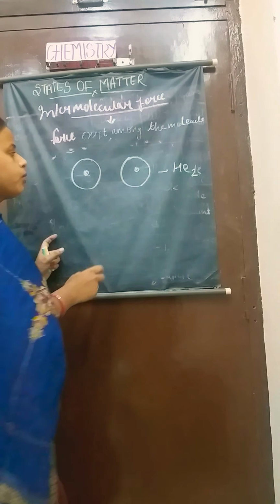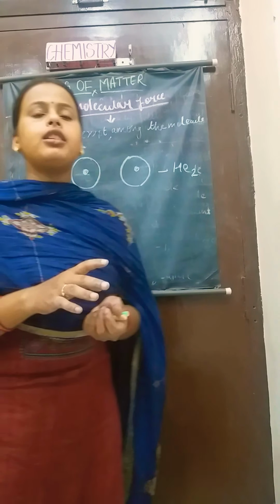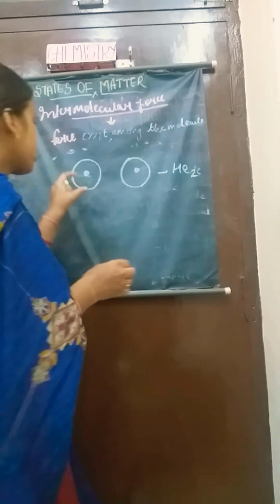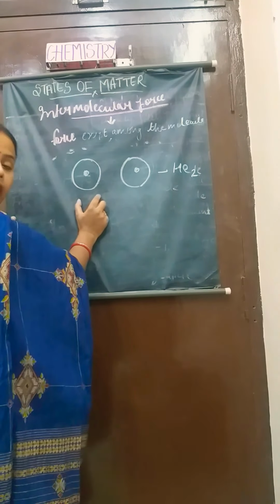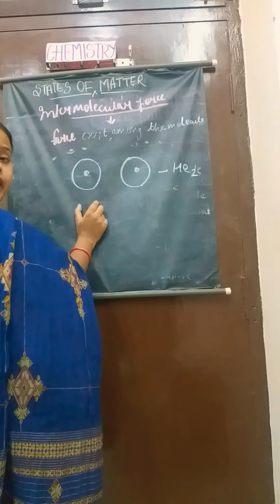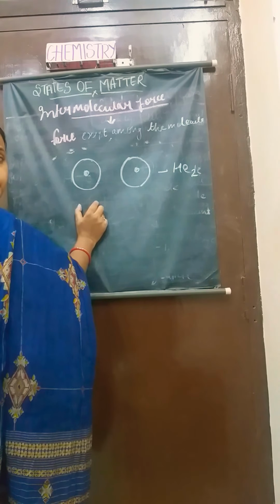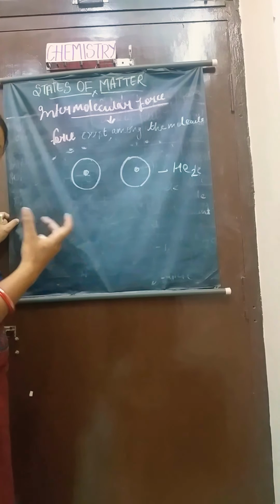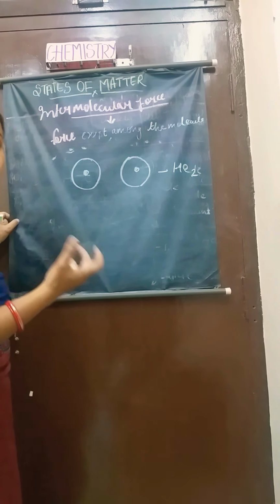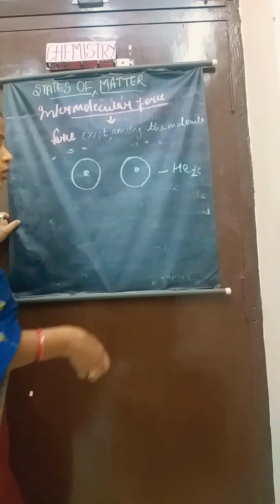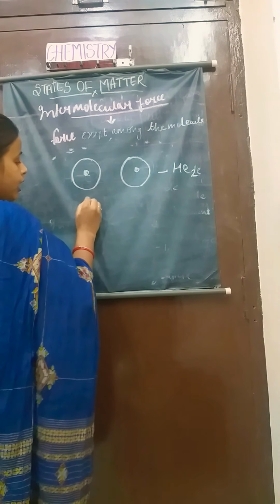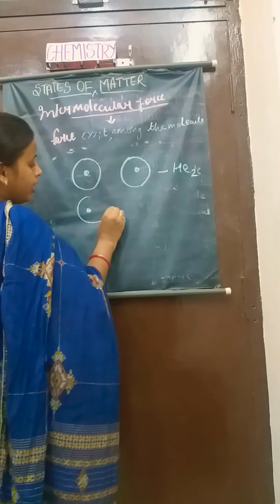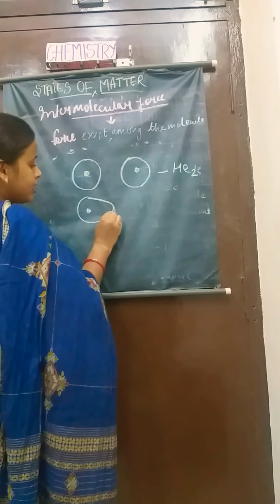Okay, so what happened, class? At some moment the electron cloud of one atom or molecule gets distorted due to the disturbance in the motion of the electrons. So the electron cloud gets distorted and it becomes like this.